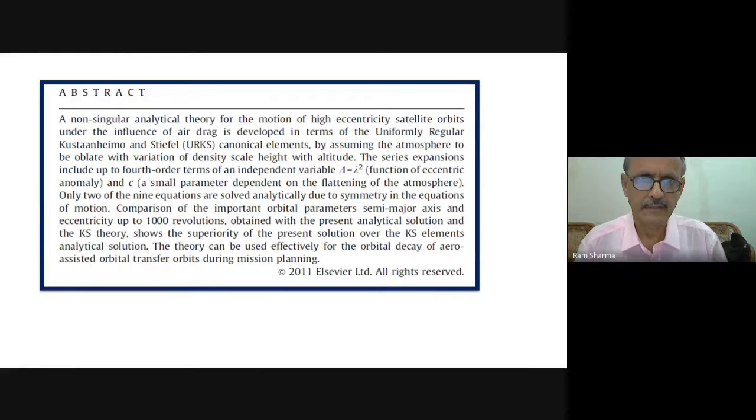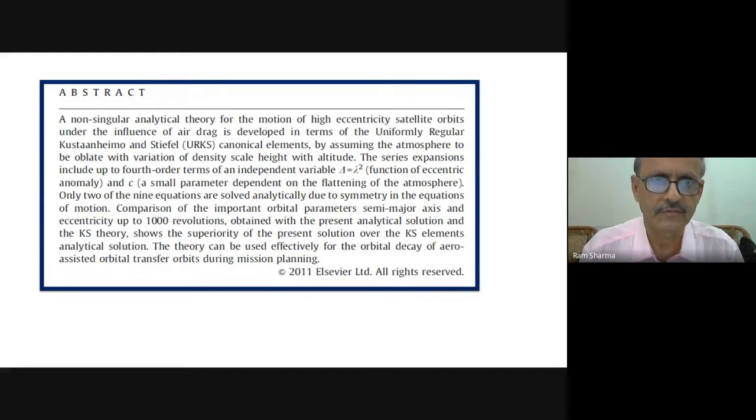So here we develop a non-singular theory. The advantage of all these things is they are all non-singular theories, and we again use another parameter instead of eccentric anomaly.